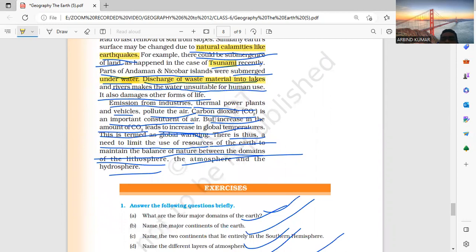Erosion from industry, thermal power plants, vehicles, air pollution. Carbon dioxide is an important constituent of air, but the increase in the amount of CO2 leads to an increase in the global temperature. This is the term global warming. There is thus a need to limit the use of resources on earth, maintaining the balance of nature between the domains of the lithosphere, atmosphere, and hydrosphere.